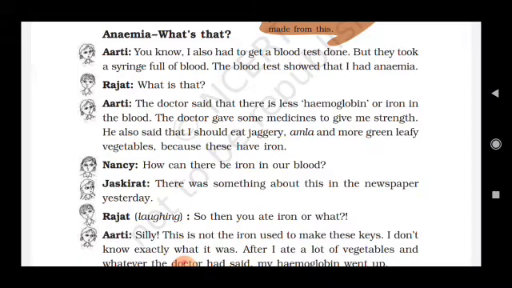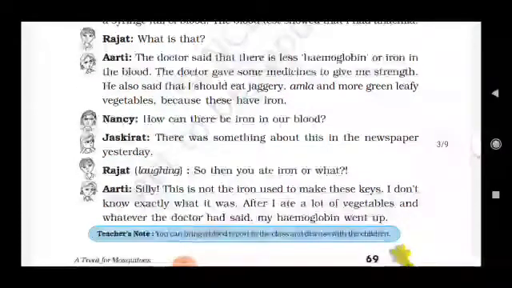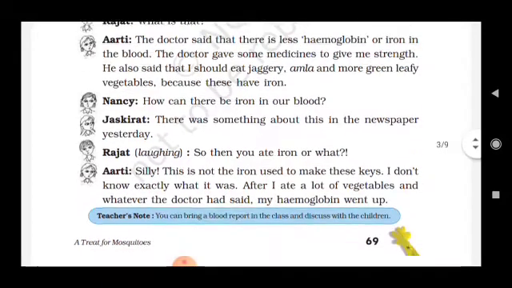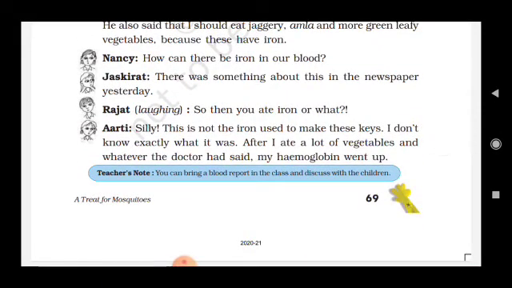Okay. Nancy, how can there be iron in our blood? Jaskirat: There was something about this in the newspaper yesterday. Rajat, laughing: So then you ate iron or what? Aarti: Silly, this is not the iron used to make keys. I don't know exactly what it is, but after I ate a lot of vegetables and whatever the doctor had said, my hemoglobin went up.